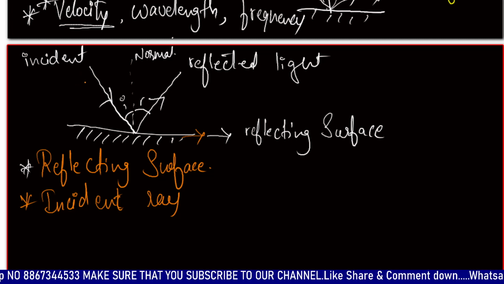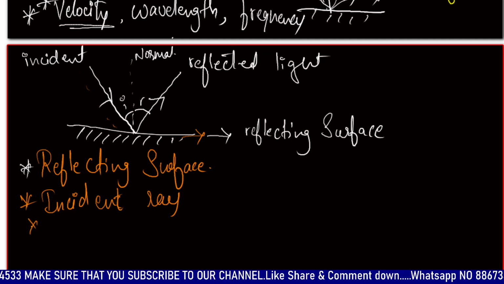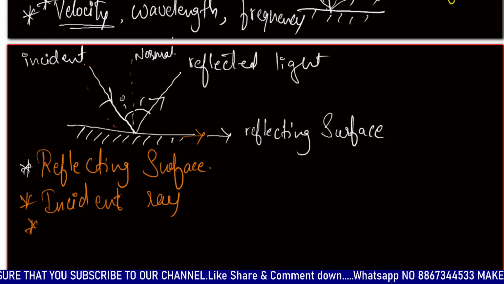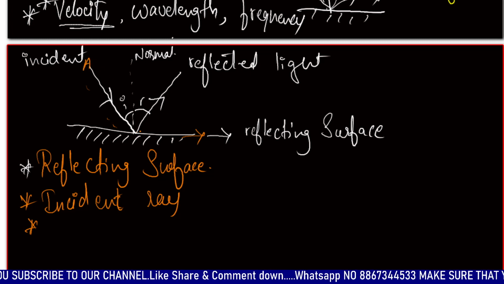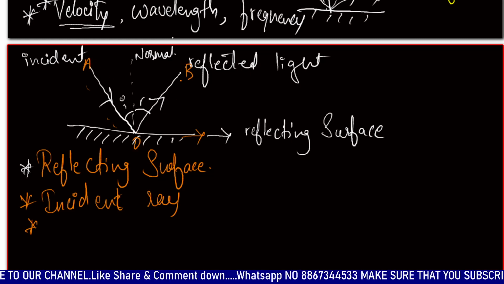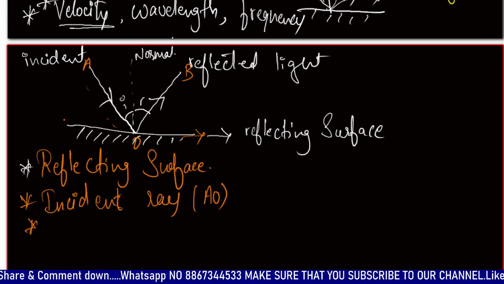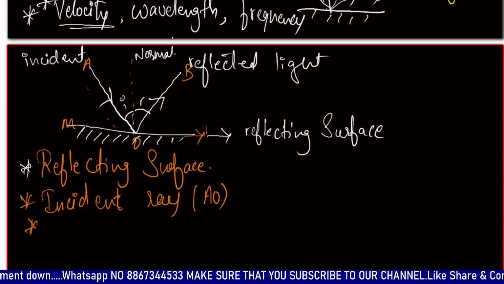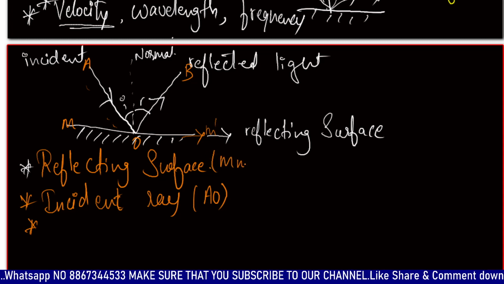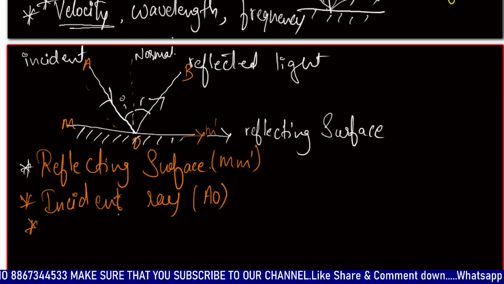Let us name the points A, O and B. So the incident ray is AO. The reflecting surface is MM dash. Let MM dash be the reflecting surface. Incident ray is AO.